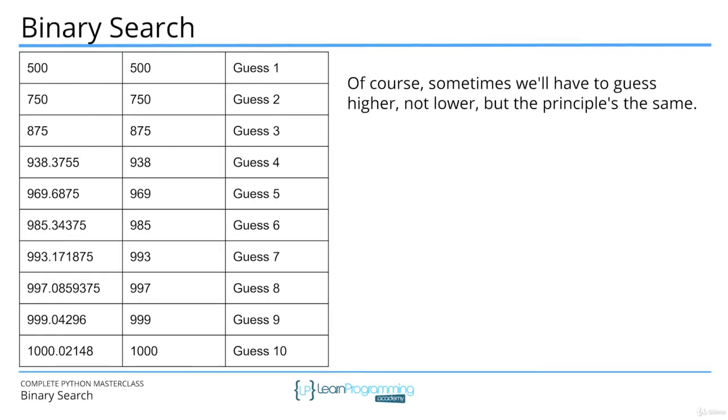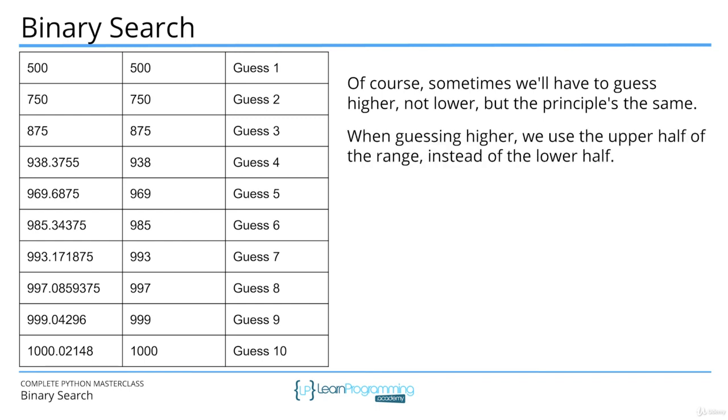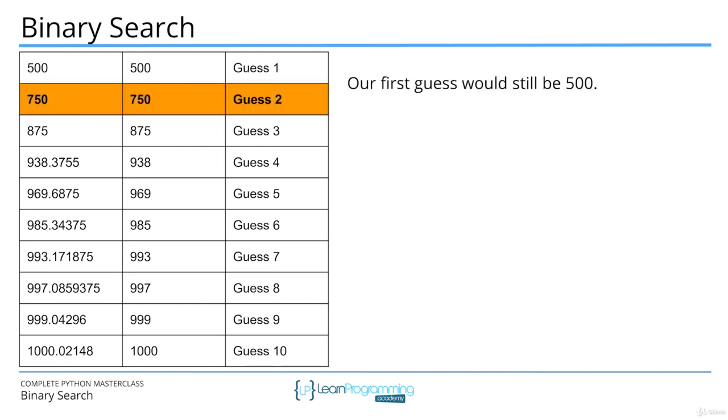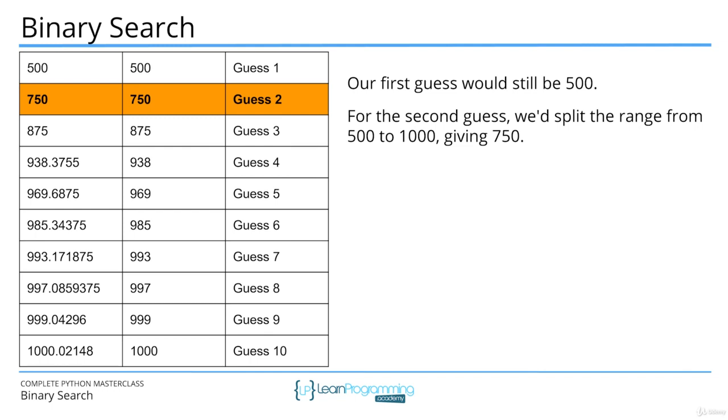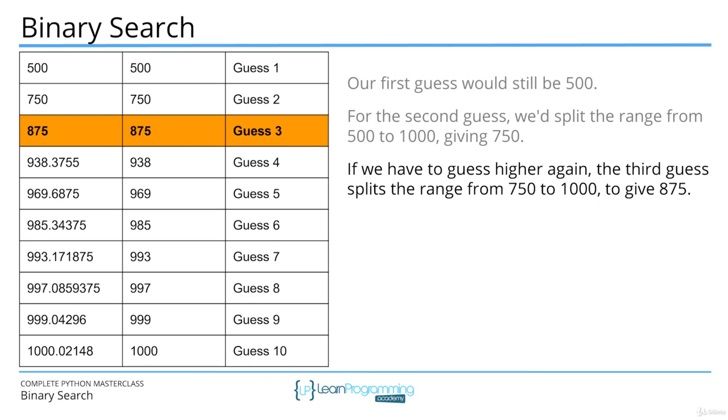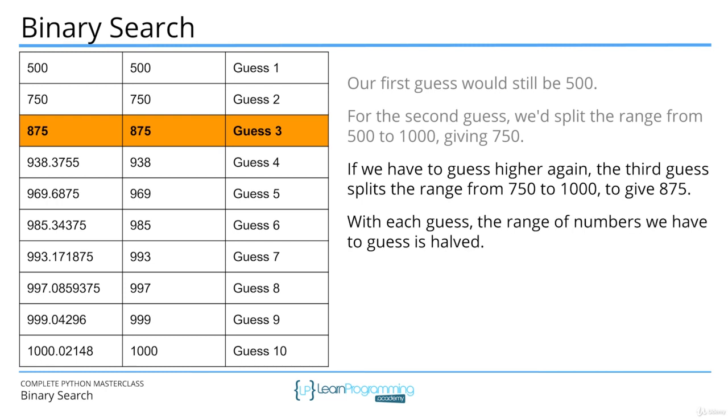Of course, sometimes we have to guess higher, not lower, but the principle's the same, and you saw that in the previous video when I started doing binary searches to find the correct answer. When guessing higher, we use the upper half of the range instead of the lower half. Our first guess would still be 500. For the second guess, we'd split the range from 500 to 1000, giving 750. If we had to guess higher again, the third guess uses the range from 750 to 1000 to give 875. With each guess, the range of numbers we have to guess is halved.